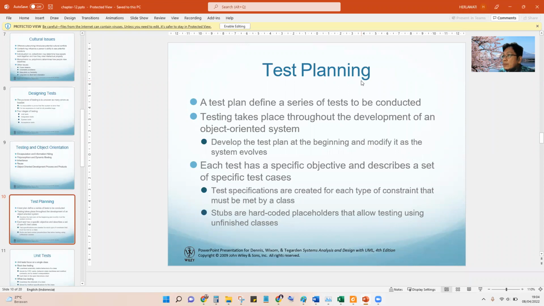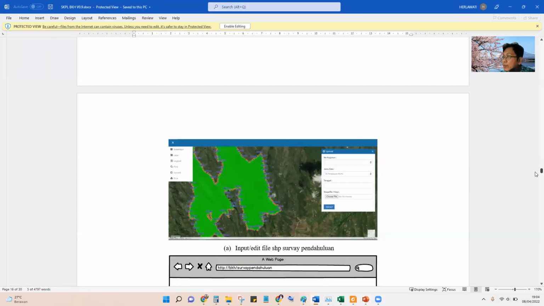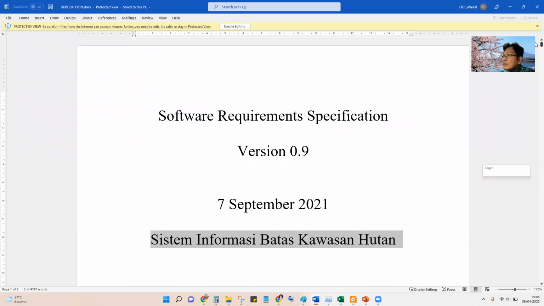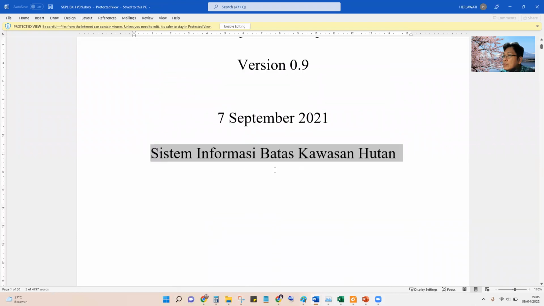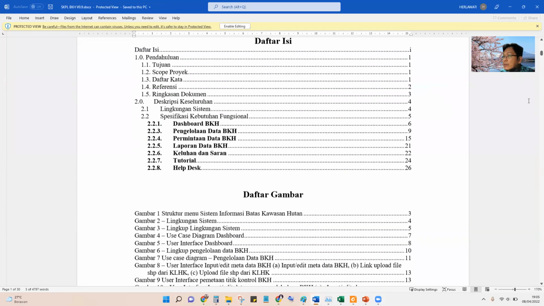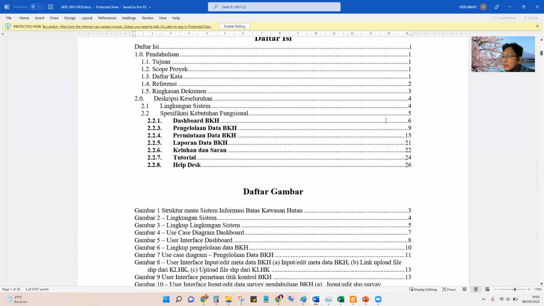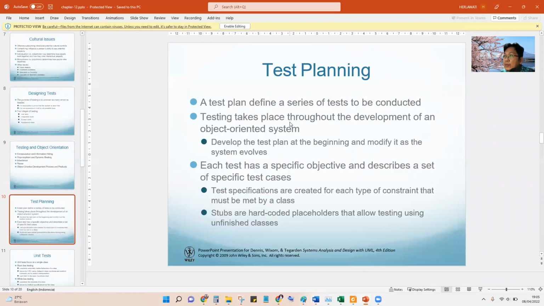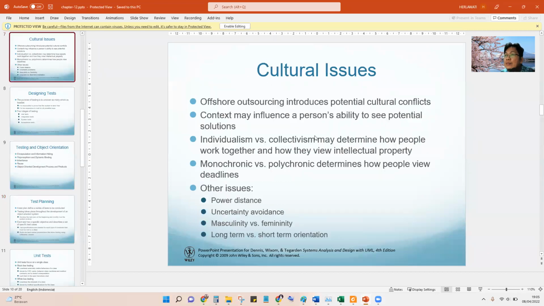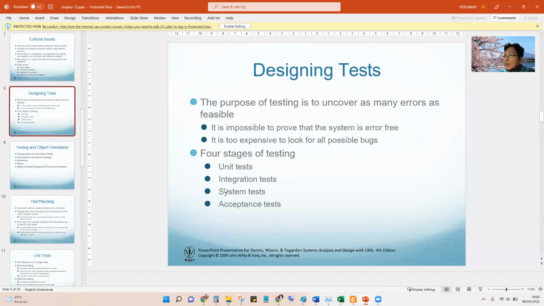For example, in government, this one is from the ATR BPN, so there are some rules in the organization, and then there are some other tests aside from this test. There are a lot of other tests.